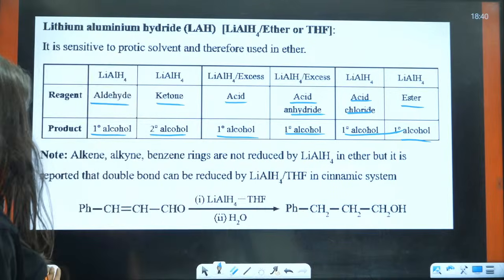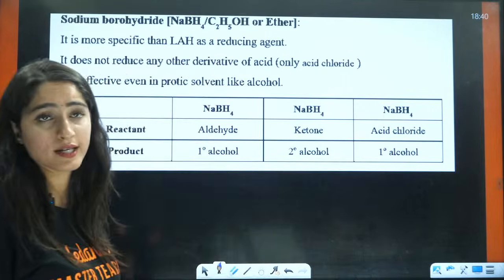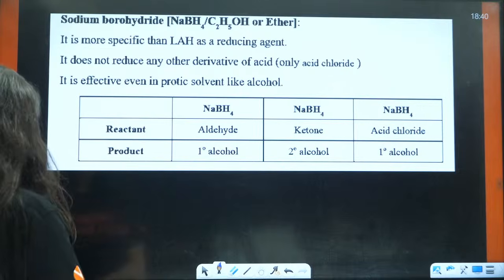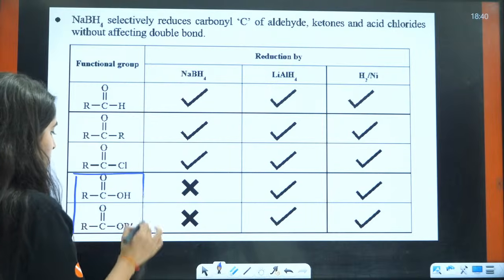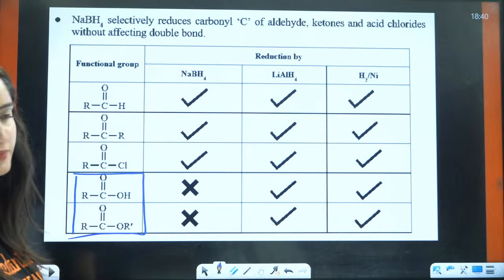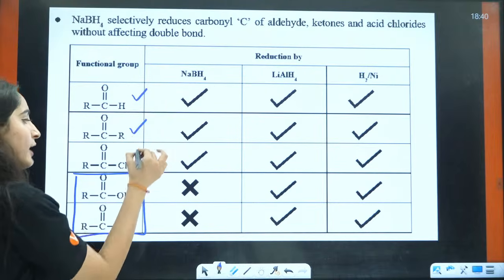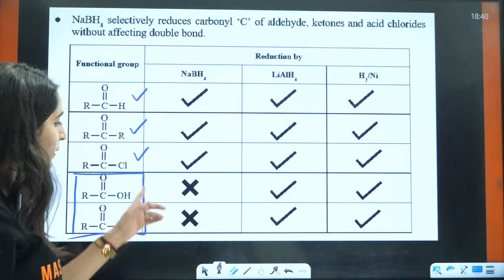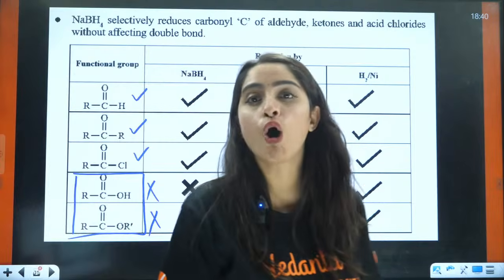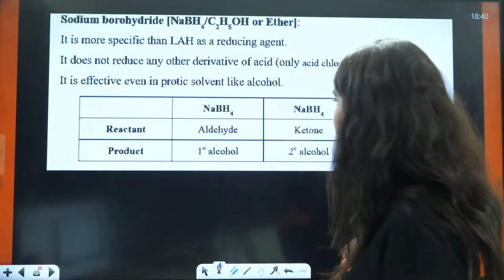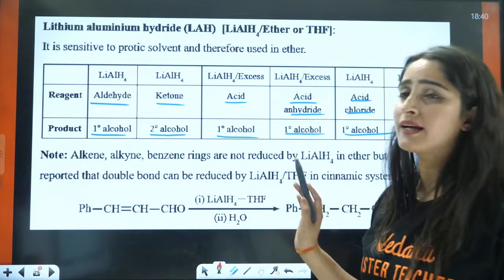Okay. Next is NaBH4. Now NaBH4 is very interesting, right? Why is it very interesting? Because NaBH4 will not reduce carboxylic acid or ester. It can reduce ketone, it can reduce aldehyde, it can even reduce acid chloride, but it will not reduce carboxylic acid and ester. It will not be reduced, okay? Students, everybody tell me, is this thing clear or not?